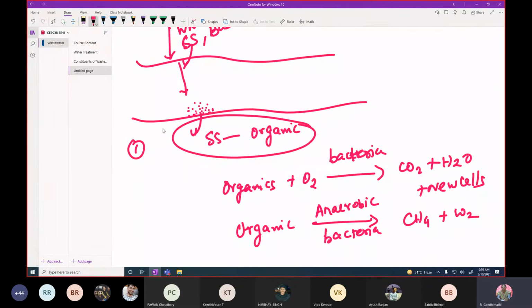These are the end products of the aerobic process and the anaerobic process. If the degradation takes place in the presence of oxygen by aerobic bacteria, that is called the aerobic process. If the degradation takes place in the absence of oxygen, that is called the anaerobic process. The end products are methane and carbon dioxide.